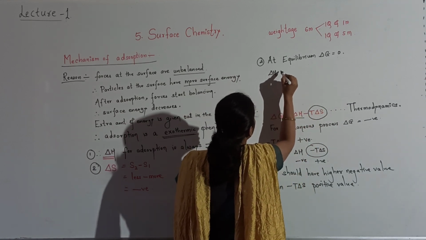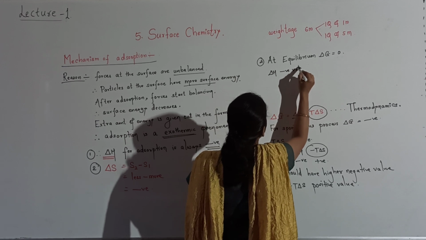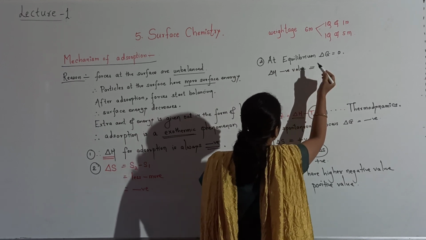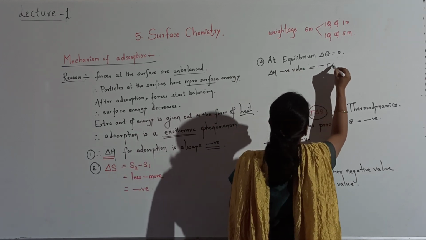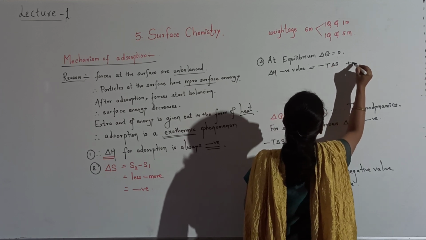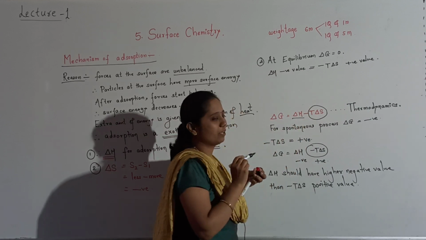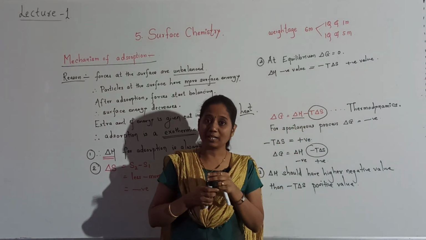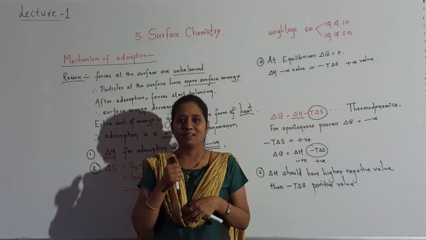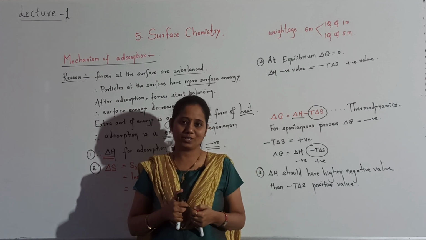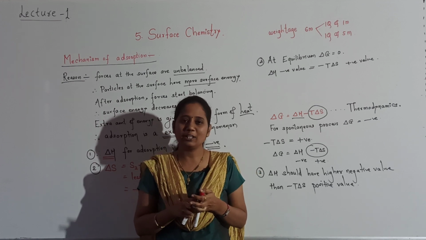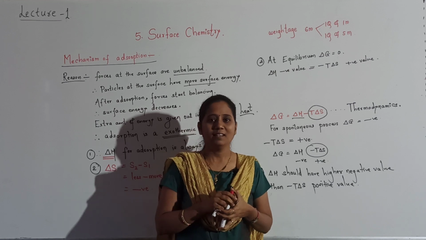Delta H negative value becomes equal to minus T delta S positive value. Both will become equal and delta G will become equal to 0. So this is the condition at equilibrium. I hope you understood. So this was the introductory part of surface chemistry.